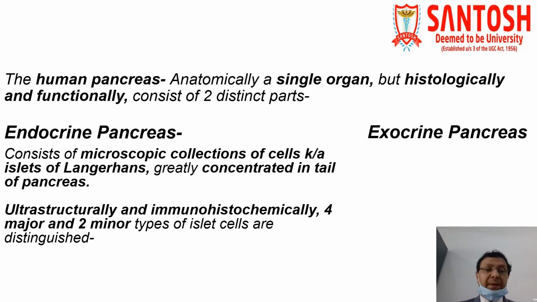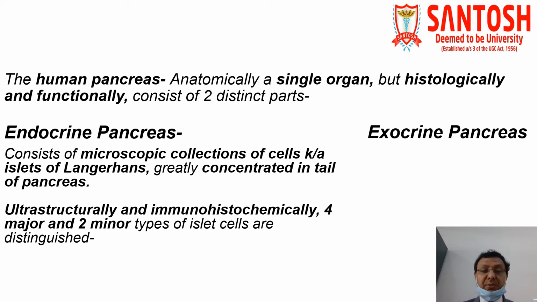Now come to the anatomy of the endocrine pancreas. Usually the endocrine pancreas consists of microscopic collections of cells known as the islets of Langerhans, and these islets of Langerhans are greatly concentrated in the tail of the pancreas. I think we have already studied in anatomy that the pancreas is divided into three major portions, that is the head, body and tail. So the islets of Langerhans are greatly concentrated in the tail of the pancreas.